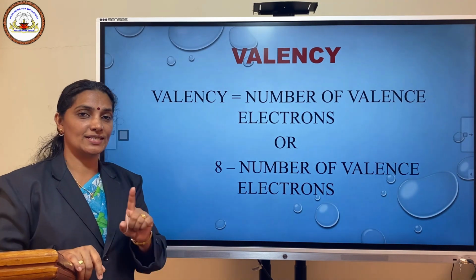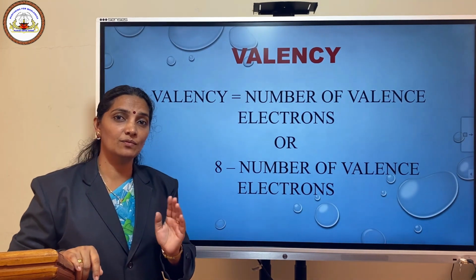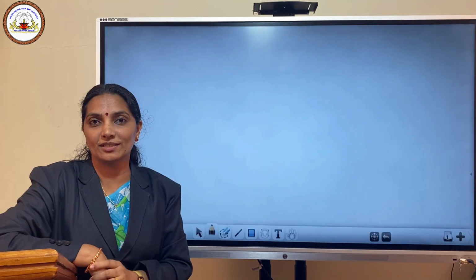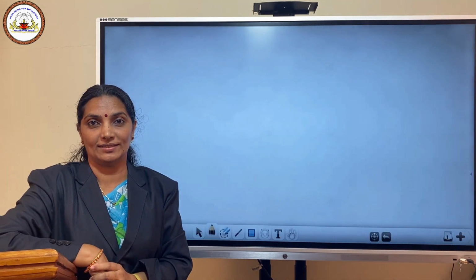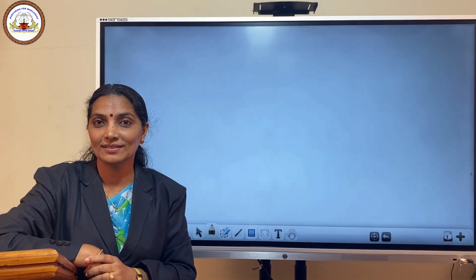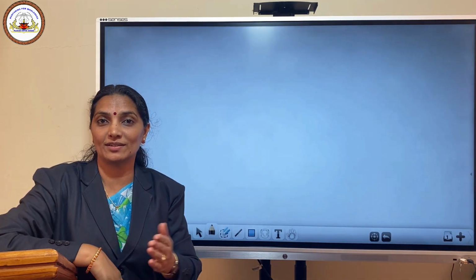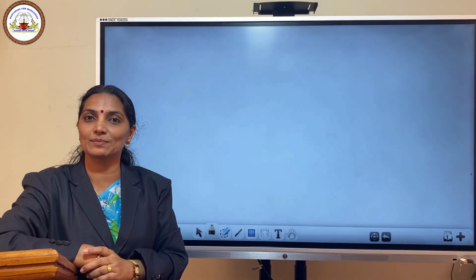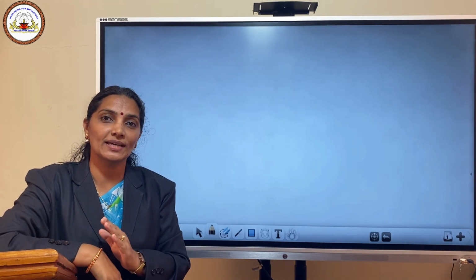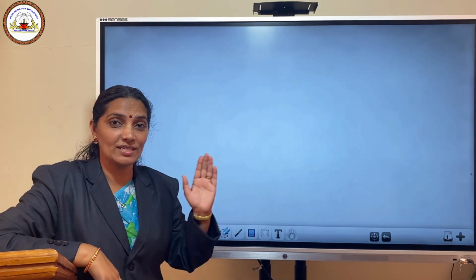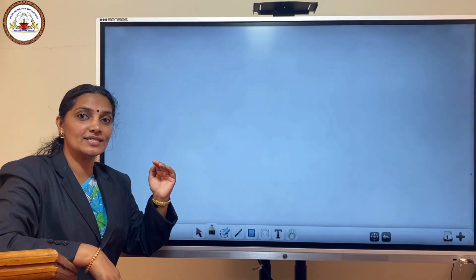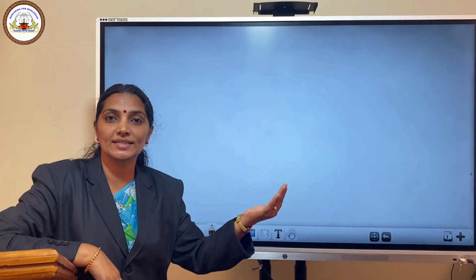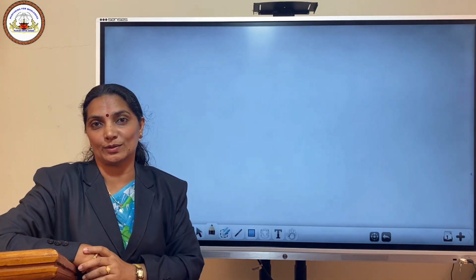Okay. Let us consider one more example in which a compound is formed. Consider the formation of sodium chloride. What is sodium chloride? It is common salt that we use in our home. Which are the elements present in sodium chloride? Sodium and chlorine. We observed that sodium has a tendency to give its valence electrons, while chlorine has a tendency to gain electrons.